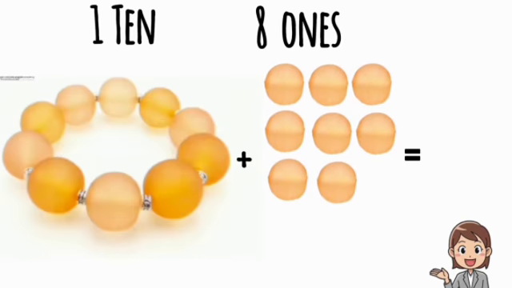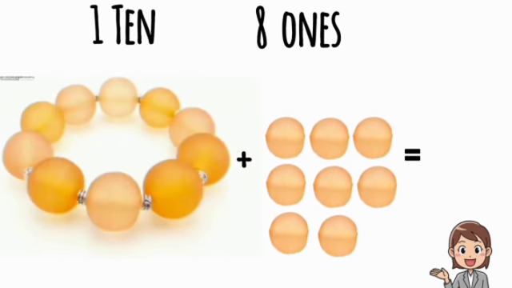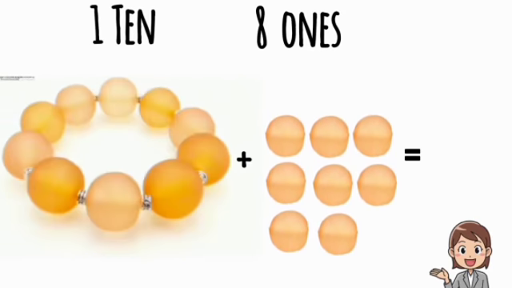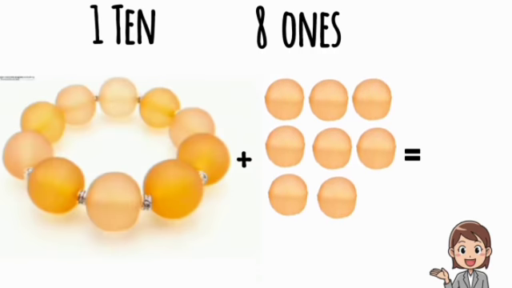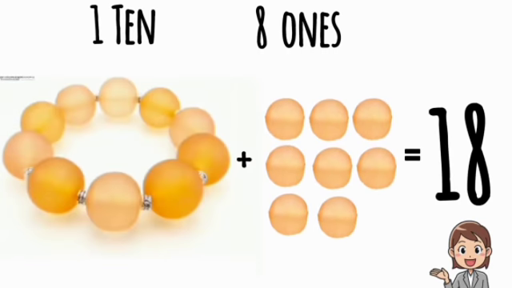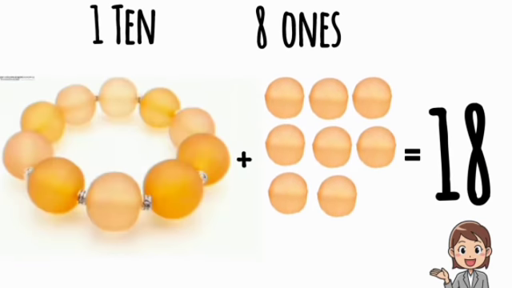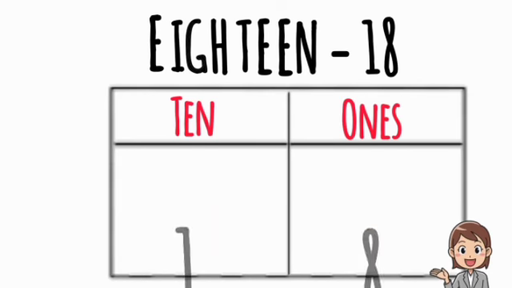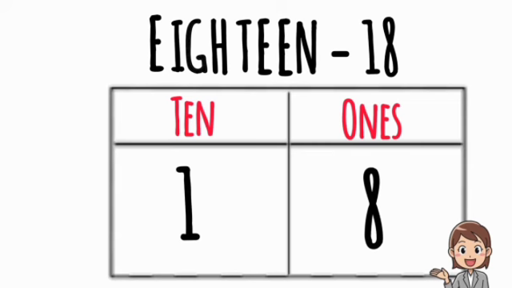Students, look at this picture. It has one bracelet and 8 beads. One bracelet means 10 and 8 beads means 8 ones. So 10 and 8 ones make 18. E-I-G-H-T-E-E-N, 18. Put this 18 in this tabular column. So 18 contains 10 and 8 ones.